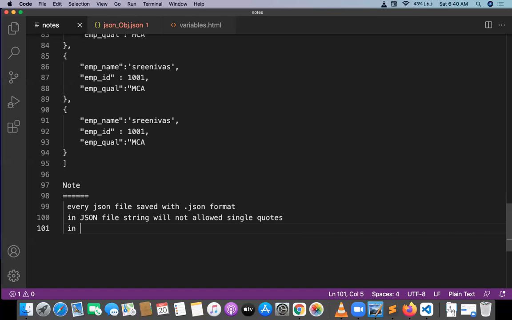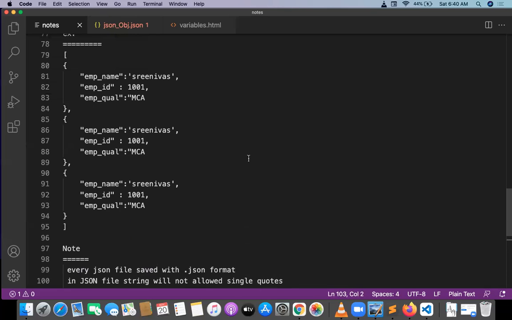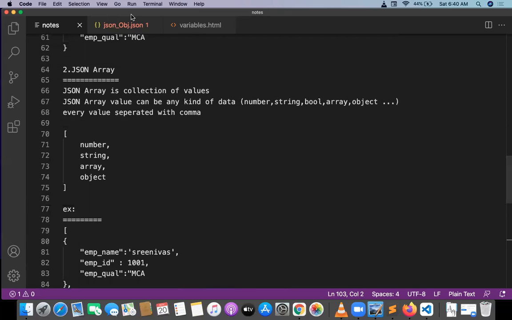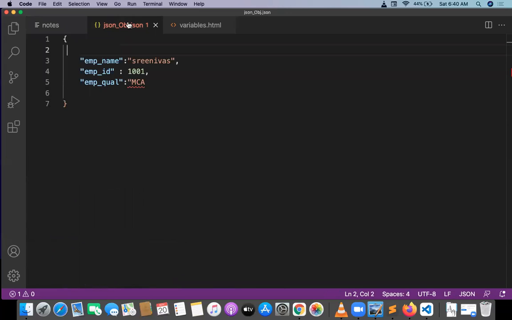In a JSON file, strings will be in double quotes only. This is a very important thing we have to remember for the JSON file. Now we'll go to the object format. This is the object, saved properly, and MCA in double quotes.